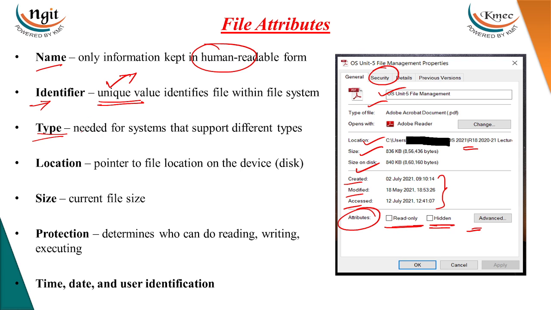The operating system supports multiple types of files. Location is a pointer to a file location on the disk. Where your file is stored on the disk, that will be our location. What the current size of the file is will also be defined, and it will define your reading, writing, and executing properties. And you will have a time and date for when the file was created, modified, and accessed.